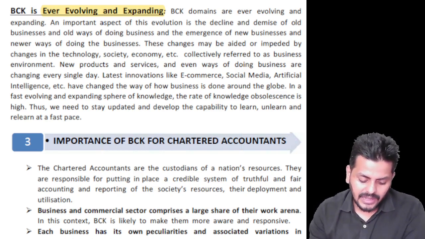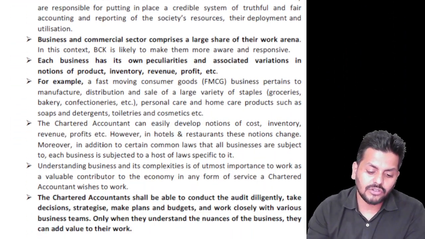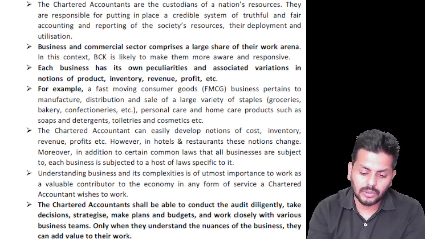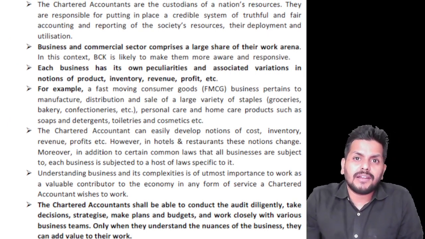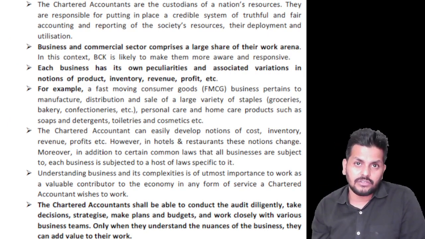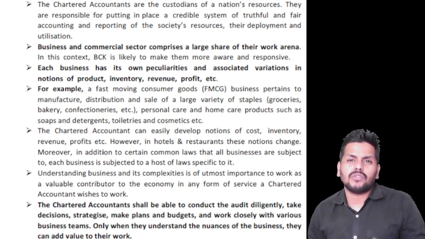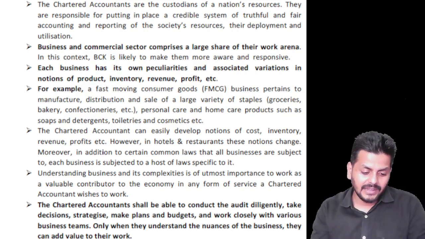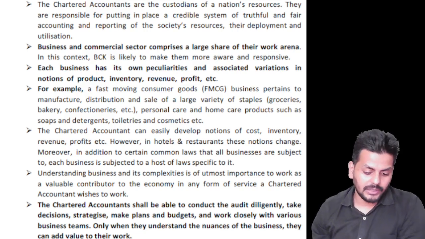Then the next paragraph of this particular chapter is a very procedural topic, which basically talks about the importance of BCK for chartered accountants. No doubt, BCK is a very important chapter because later in CA Inter and Final you will have so many connected topics and terminology. So a commercial knowledge of how a business works, what a business is, in which environment it functions, all of that is no doubt very important from the perspective of a chartered accountant, right?